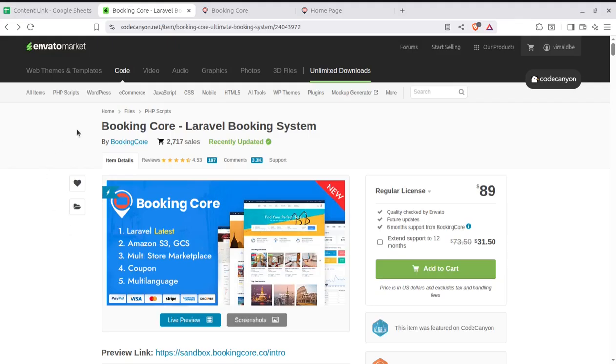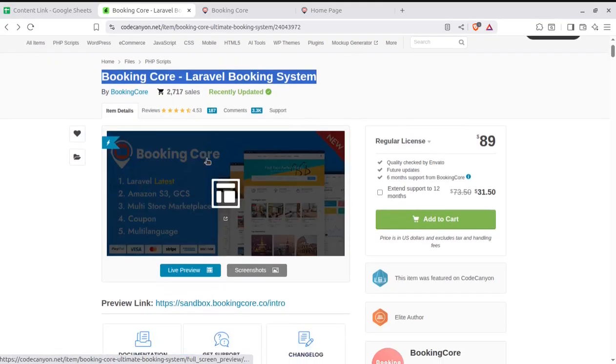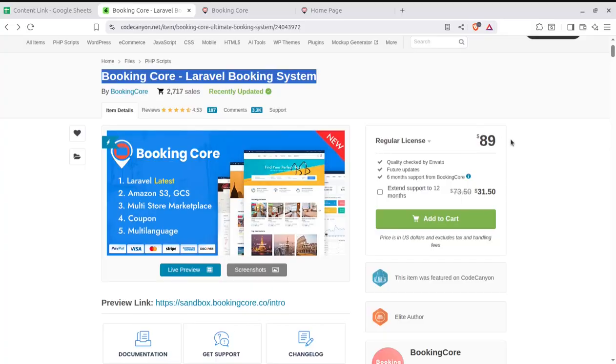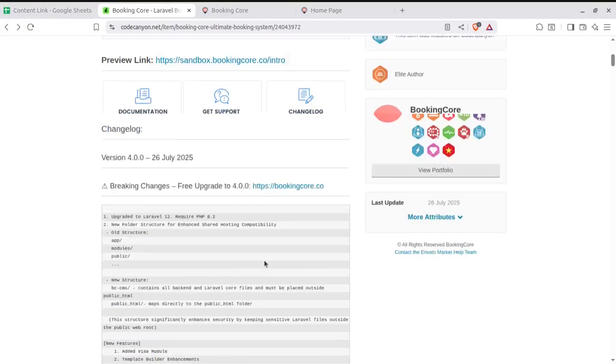Now I'm coming back to the solution again. This is booking core that we discussed. This is Laravel booking system. It has already got a very good number of sales and very good reviews from existing users. You need to spend $89 plus hosting plus domain name. So hardly in $200 you can launch this business, and you'll get all the support through the solution developer and through us.